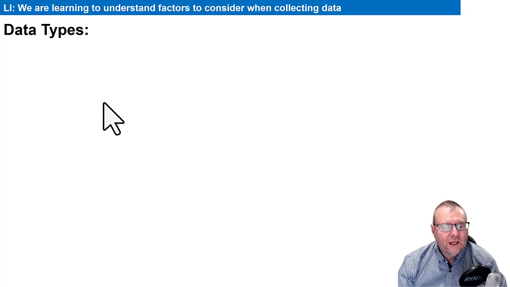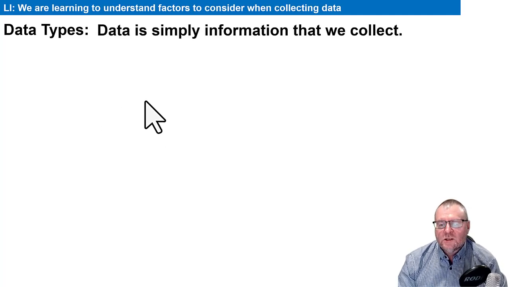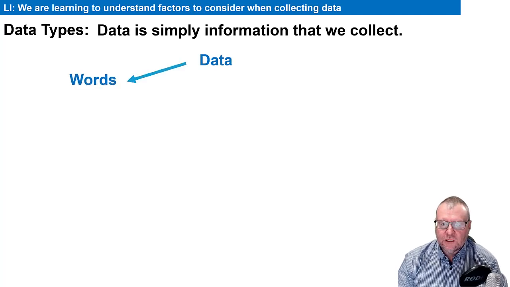All right, let's have a little bit of a chat about data types. And data is just, it's a fancy word for information. It's just something we collect. We might collect it through a survey or some observations. But when we collect data, we can split it into two different types. Data that is made up of words or data that is made up of numbers.